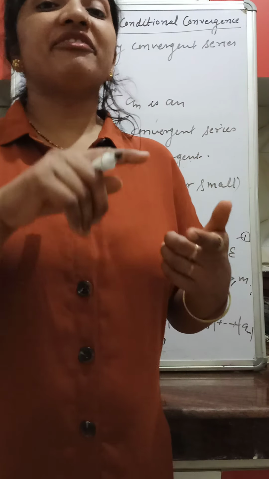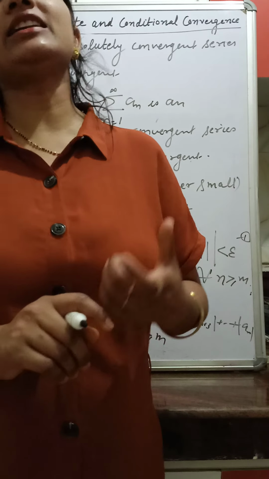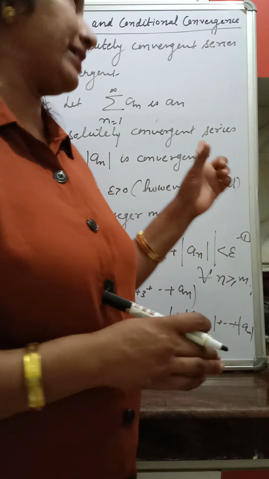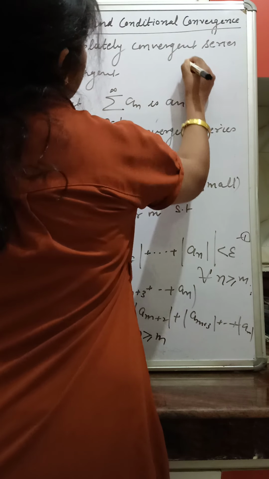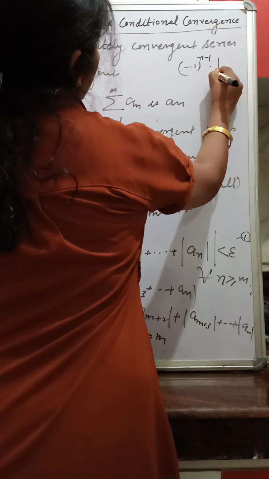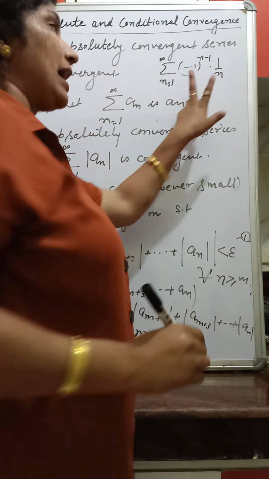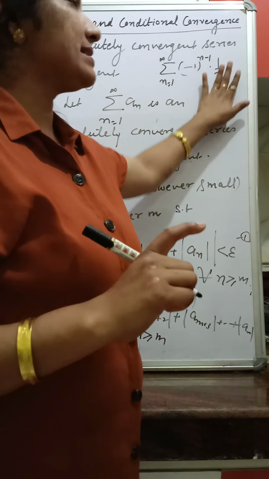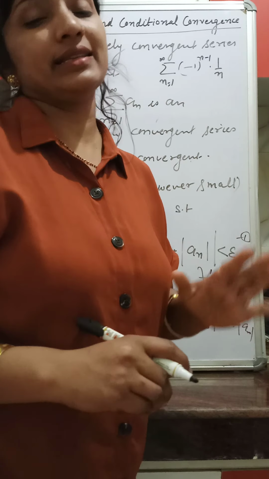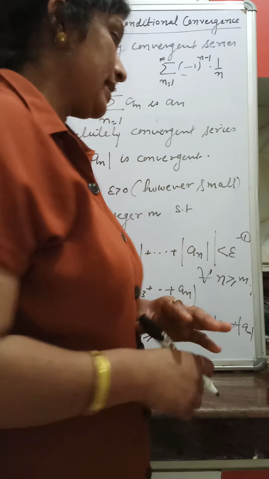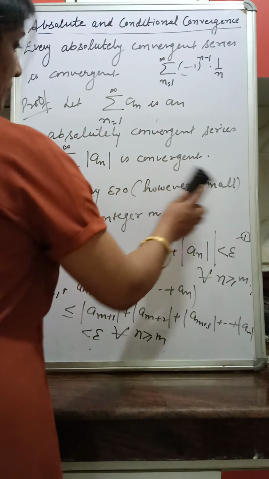That is, every convergent series need not be absolutely convergent, for which I have taken one example, summation (-1)^(n-1) times 1 by n, n varies from 1 to infinity. According to Leibniz test, this series is convergent, but this series is not absolutely convergent. Okay, next we shall prove a theorem